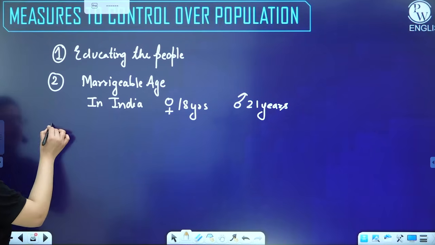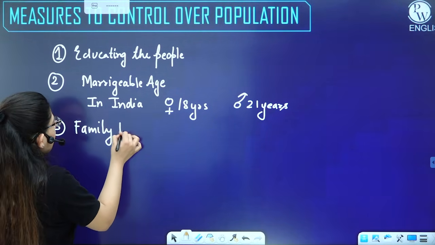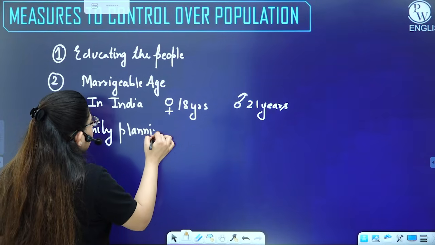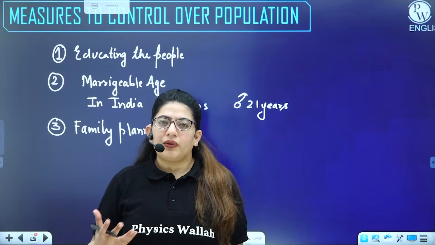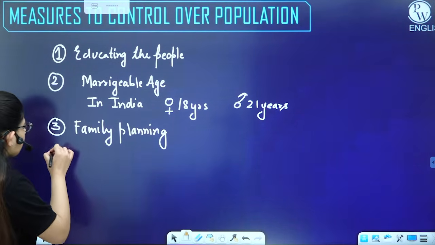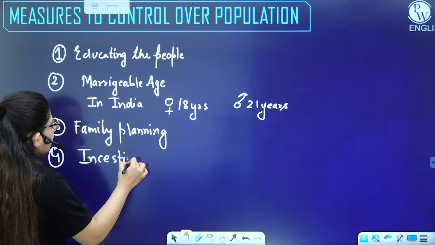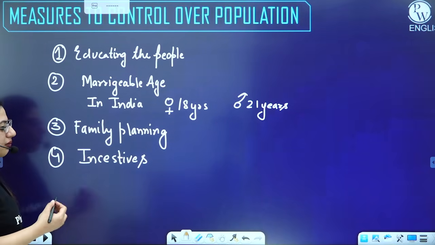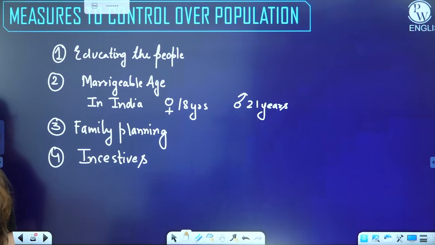Fine. Third, family planning. For example, if a couple knows they need one child, a single child, that's family planning. Later on, they will use birth control methods to avoid unwanted pregnancies. And then fourth, the government should introduce some incentives for small families. For example, larger families must not be given those incentives, and people with a single child should be given some incentives. All right, so these are the techniques by which you can control the population.